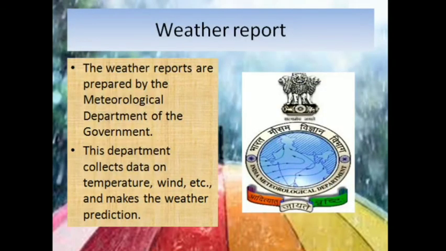So you must have seen weather reports in the newspapers and on news channels. These weather reports are prepared by the Meteorological Department of the Government of India. This is the symbol of the Meteorological Department, and the department collects data on temperature, wind, etc. and makes the weather prediction.